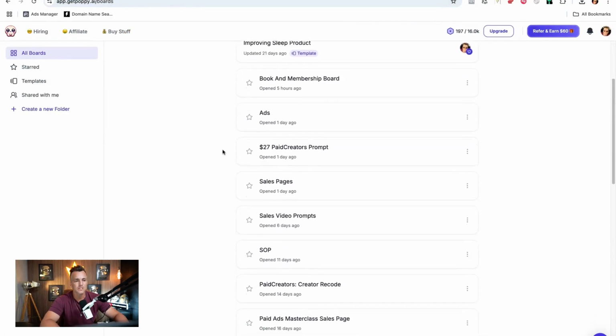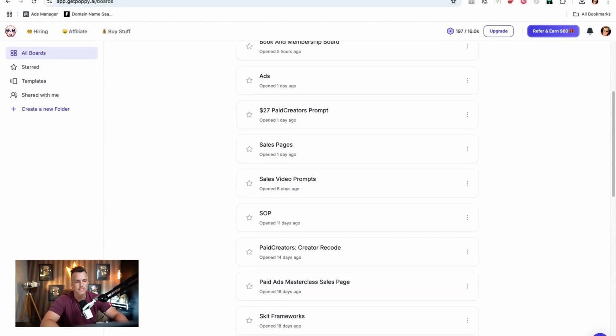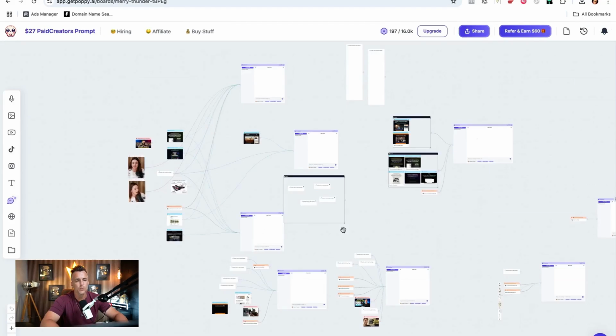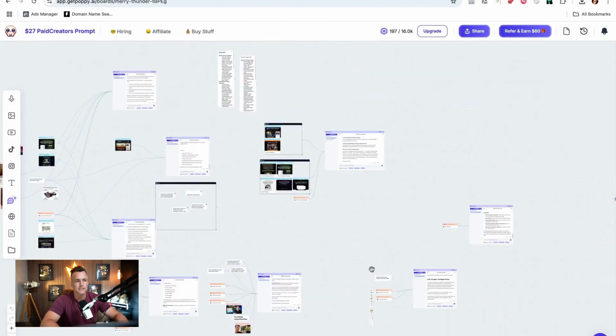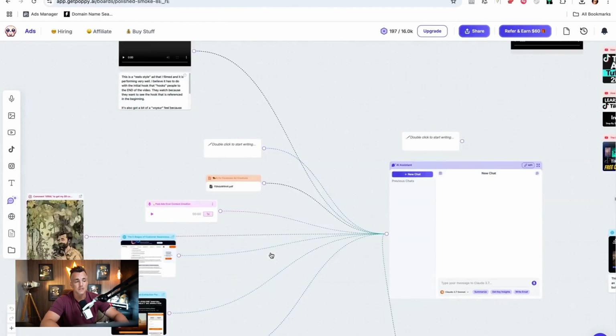So I kind of want to see. I've got skit frameworks. I got to figure out what board I placed some of these things in, because I am a mess when it comes to my boards. I won't lie about that. I'm a mess.